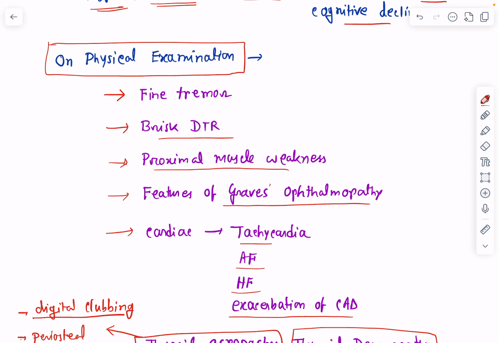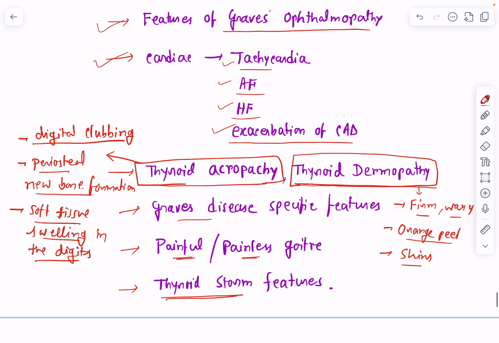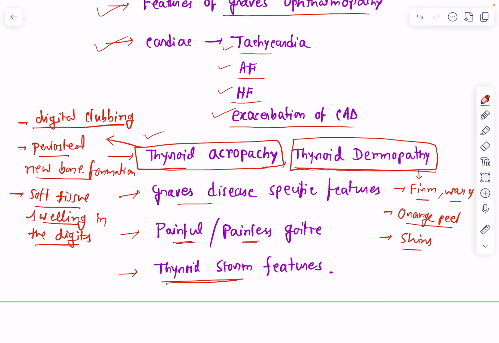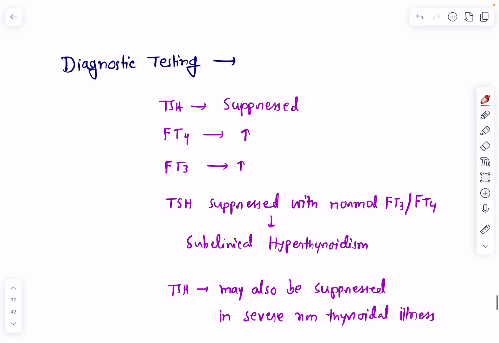Fine tremor, brisk tendon reflexes, deep tendon reflexes, proximal muscle weakness, features of Graves' ophthalmopathy, cardiac manifestations like tachycardia, atrial fibrillation, heart failure, exacerbation of CAD, then thyroid acropathy, thyroid dermopathy, Graves' disease specific features, goiter, painful or maybe painless, and thyroid storm features.